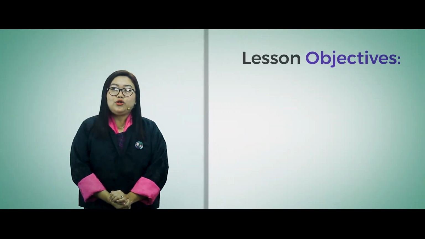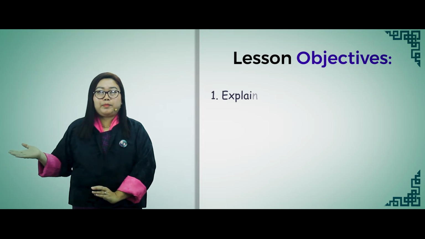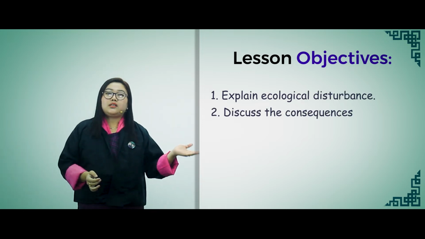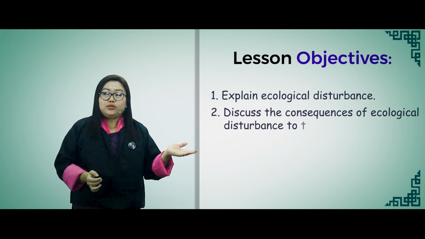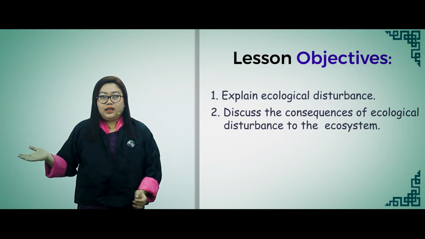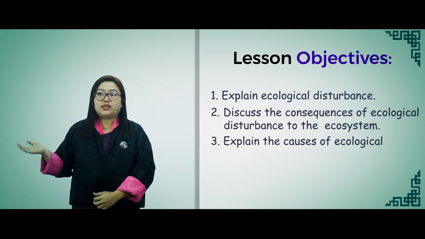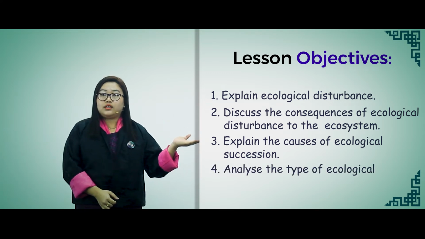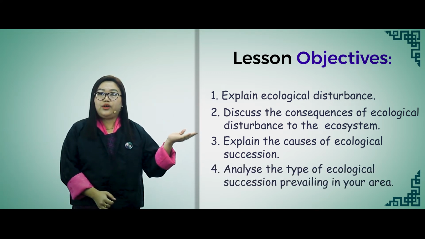Now before we start our lesson, it is very important for you to understand the lesson objectives. By the end of the lesson, you should be able to: 1. Explain ecological disturbance. 2. Discuss the consequences of ecological disturbance to the ecosystem. 3. Explain the causes of ecological succession. And 4. Analyze the type of ecological succession prevailing in your area. Well students, I hope now you are clear with our lesson objectives.